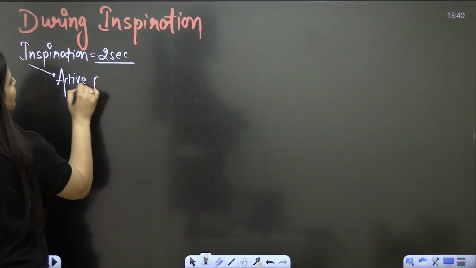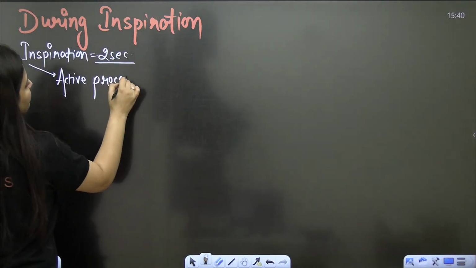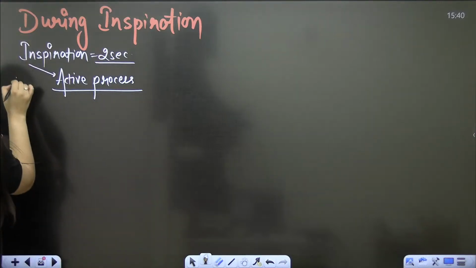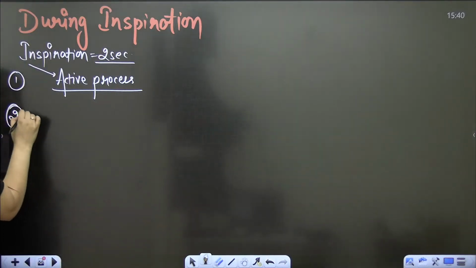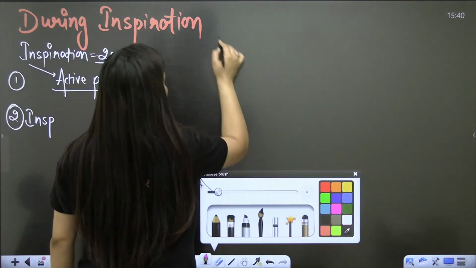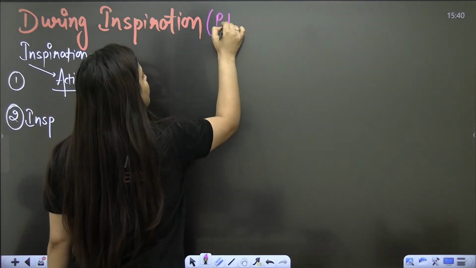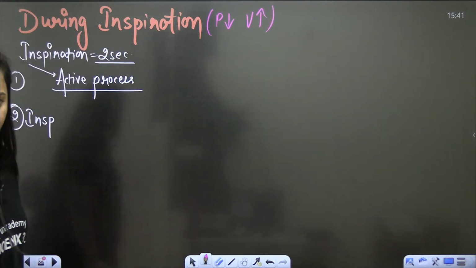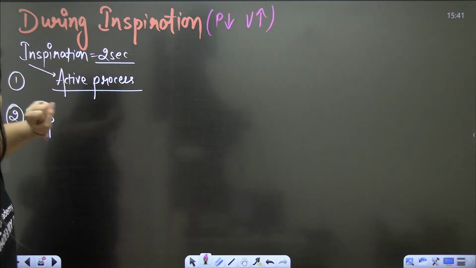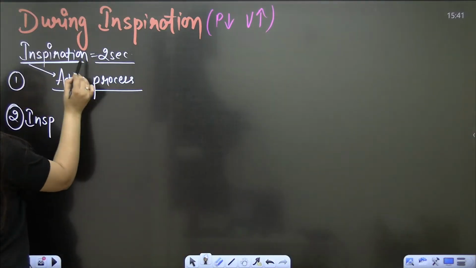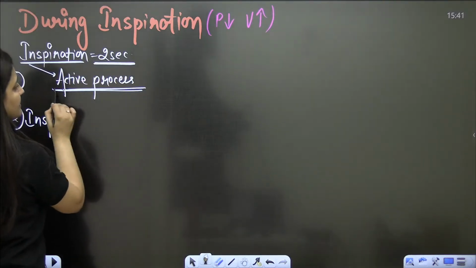What is the meaning of an active process? That it will use energy. Secondly, during inspiration we want the pressure to be low and the volume to be high.